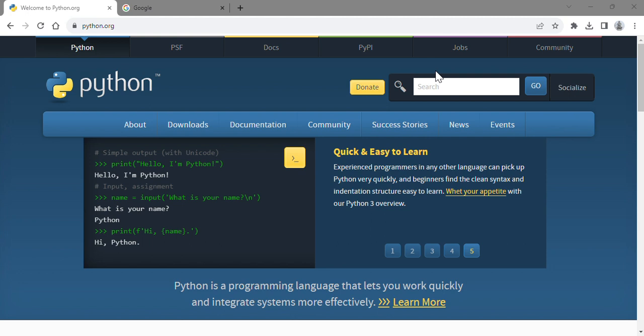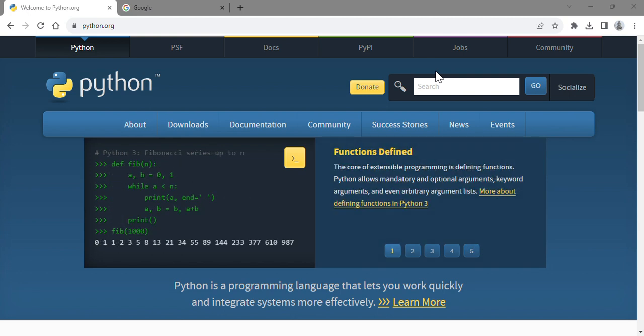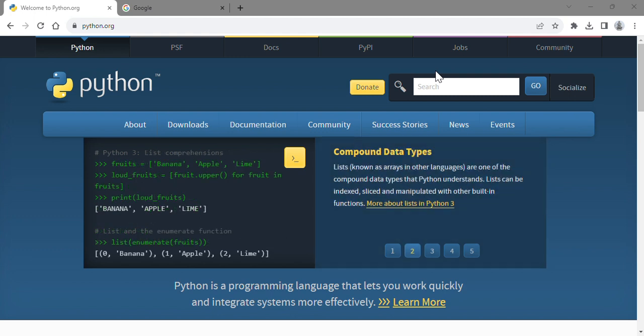So today we're going to talk about one of the most prominent things. Yes, you are seeing the right screen. We are going to talk about Python, which is one of the most popular programming languages, widely used by most of the companies and the people in the world, right?